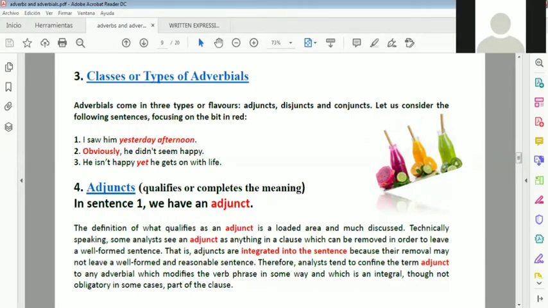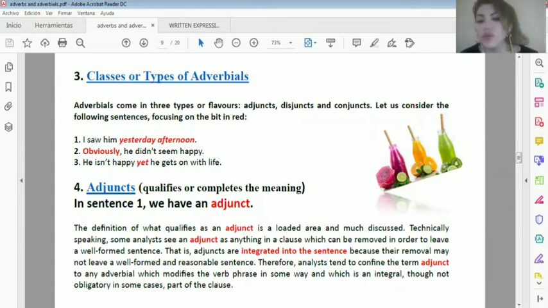1. I saw him yesterday afternoon. Very good. So, in this case, this is a case of adjunct, okay? If we have to analyze this type of adverbial, within adverbials there are three types. This is a case of adjunct. So let's start with the definition of adjunct.